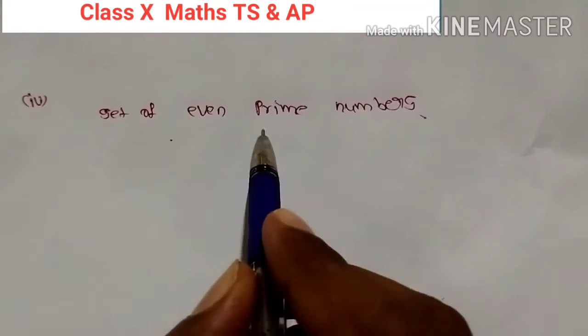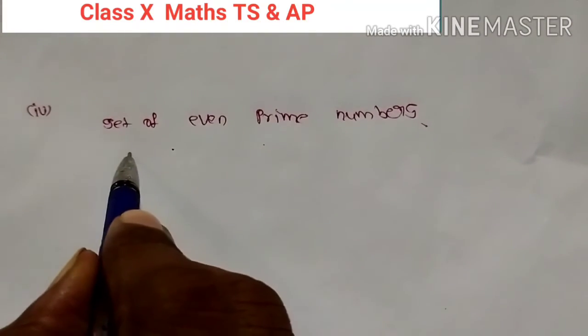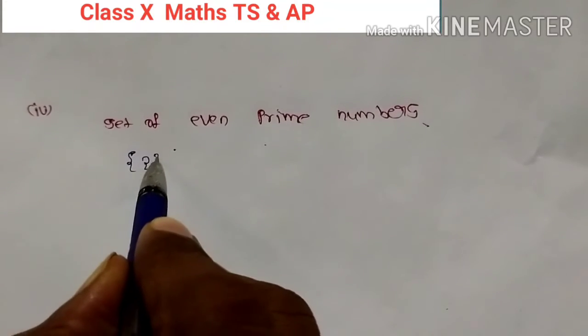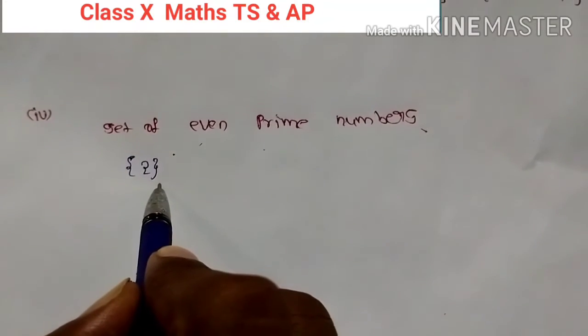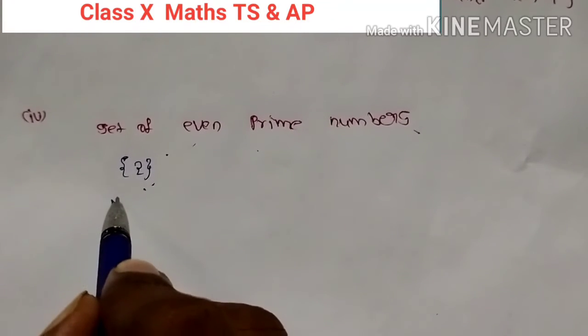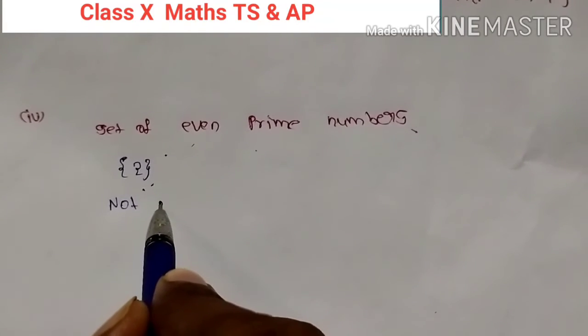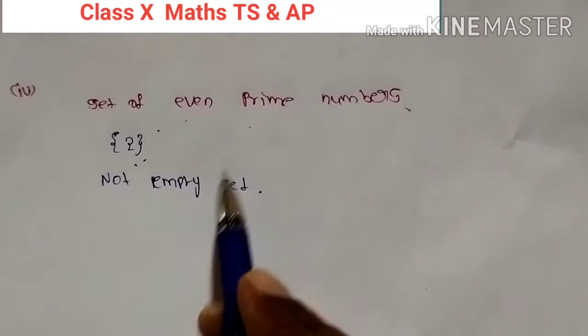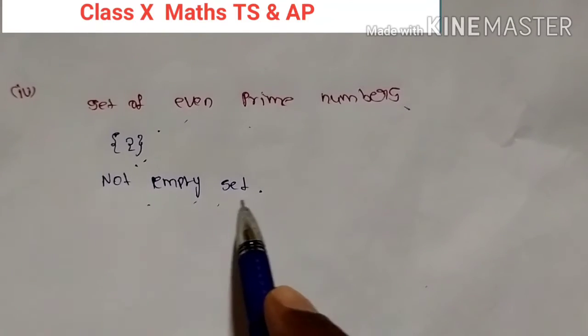In a similar way you can do the remaining. See here one more set: even prime numbers. Even prime numbers means you know that 2 is an even prime number or not. That means it is not an empty set. You can write here not empty set.